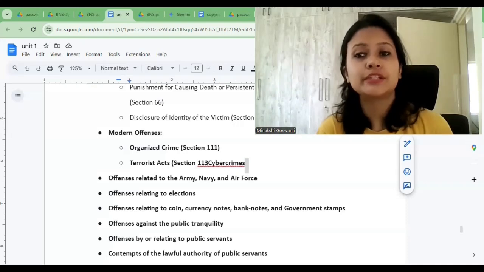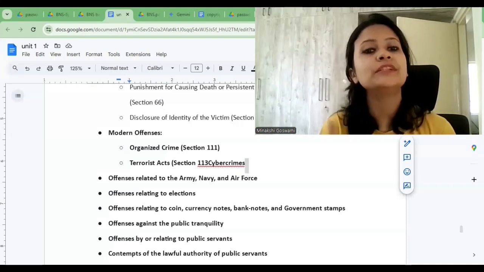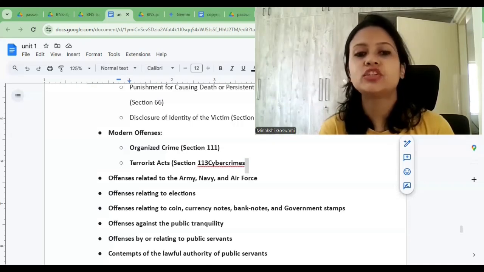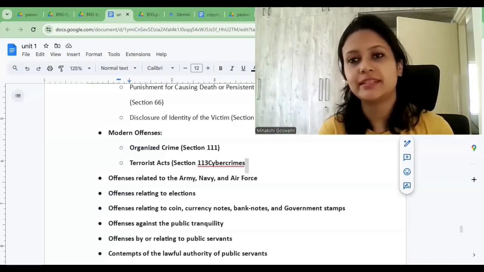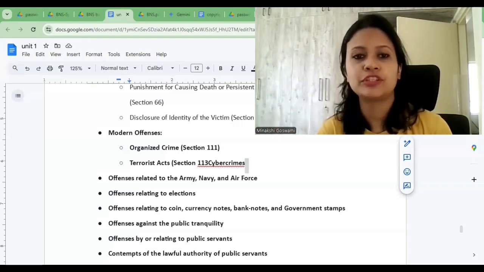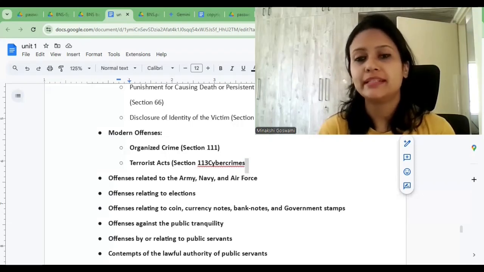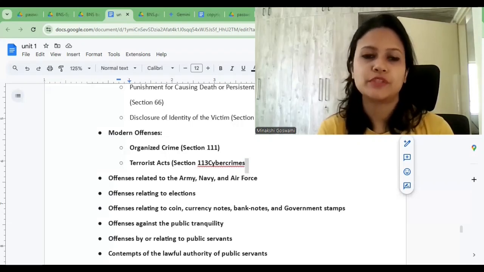Then section 113 defines terrorist acts, and it also lays down the punishment for acts which are intended to threaten the unity, integrity, and security of India. Then you also see provisions with regard to cybercrime, which includes provisions to address various cyber crimes and recognizing the growing threat in the digital age, right? Cyber crimes are increasing like anything. So that is also addressed under the provisions of BNS.